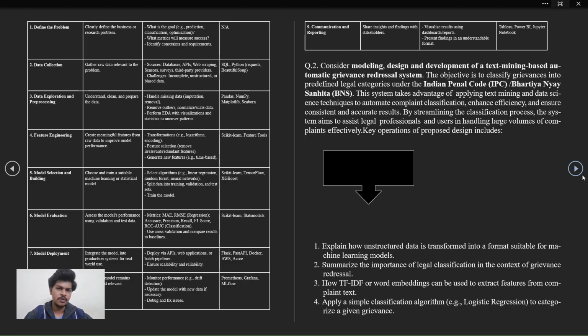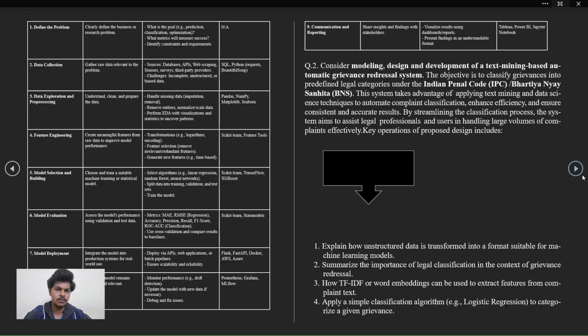Next is model selection and building. The main objective is to choose or train a suitable machine learning or statistical model. In this, we will select a model, for example linear regression, random forest, or neural network. Split data into training, validation, and test sets. Scikit-learn, TensorFlow. Sixth, model evaluation. Assess the model performance using validation and test data. Metrics such as MAE, RMSE, accuracy, precision, recall, and F1 score. Use cross-validation to compare the results. For this, we can use scikit-learn and statsmodels.